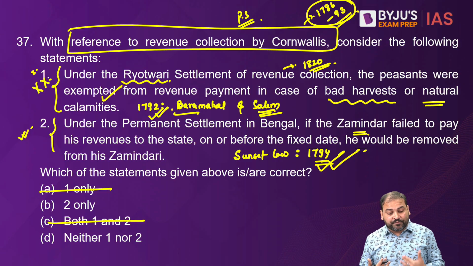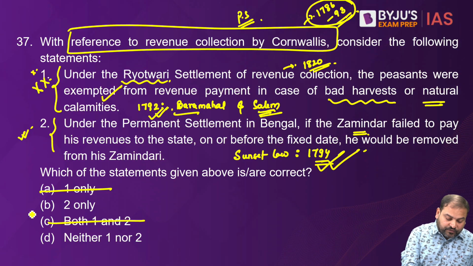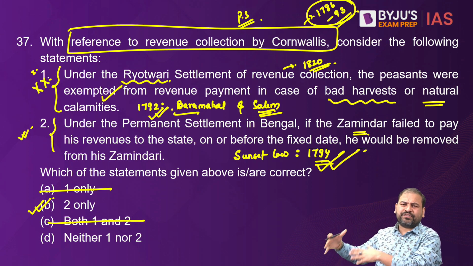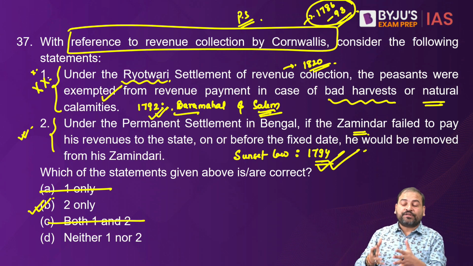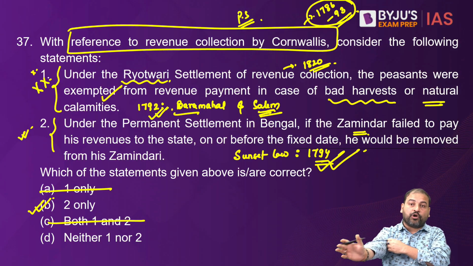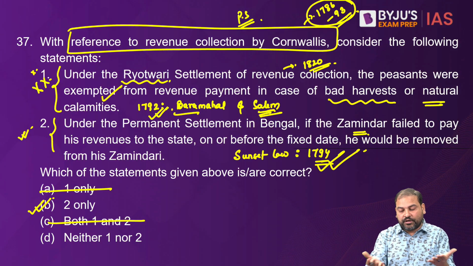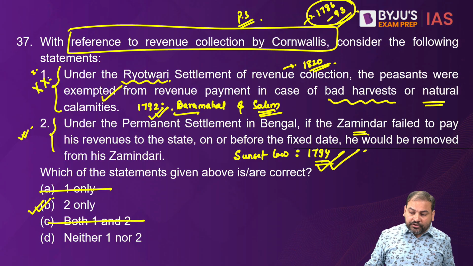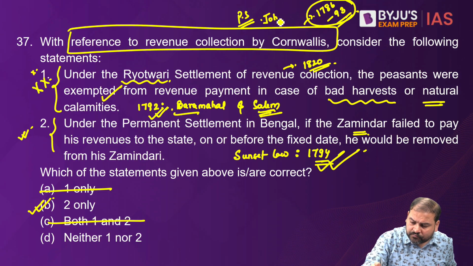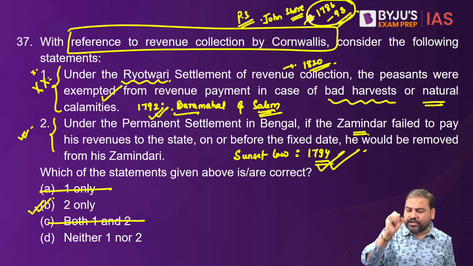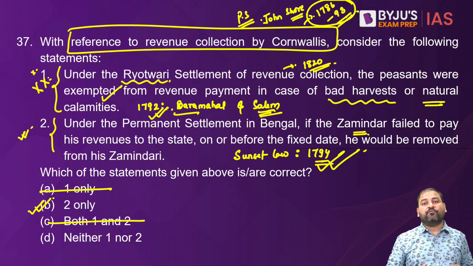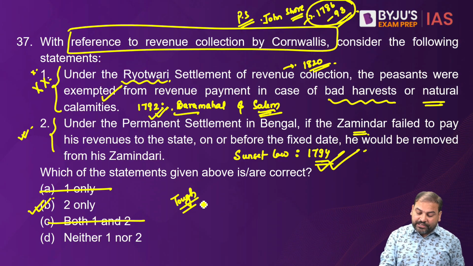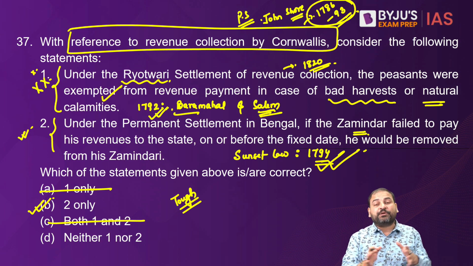For me, if you ask me right now how I interpret this question, I would go ahead with B as the correct statement. Because even though this sunset law came a bit later, this is a point that comes under Cornwallis only, because permanent settlement is something he introduced along with John Shore. So I would give the credit of point number 2 to him only and would go with B as the answer. I would put it as a tough question because of too many things that come to mind when you are attempting this particular question.